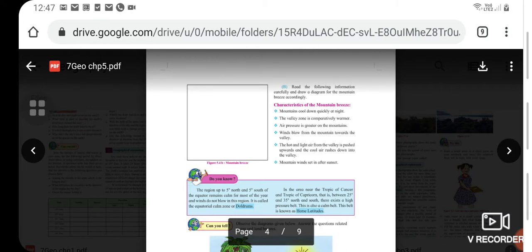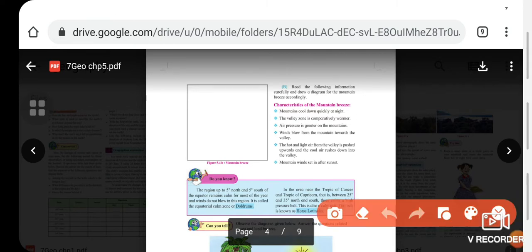Mountains cool down quickly at night. The valley zone is comparatively warmer. Air pressure is greater on the mountains. Winds blow from the mountain towards the valley. The hot and light air from the valley is pushed upwards and the cool air rushes down into the valley, and mountain winds set in after sunset. So, in this you are given the mountain breeze characteristics and have to draw the related picture in the blank.